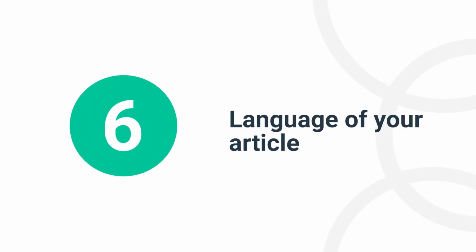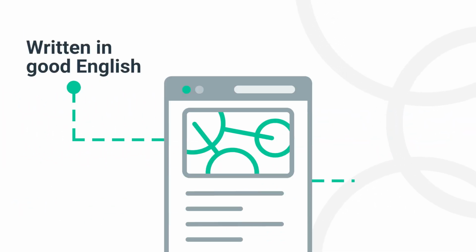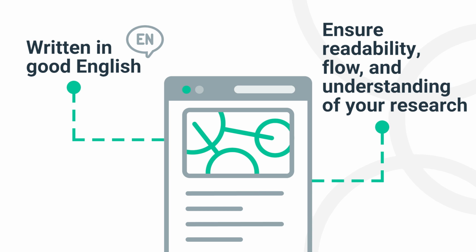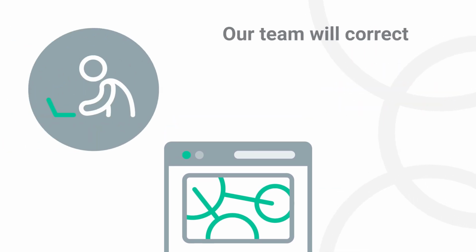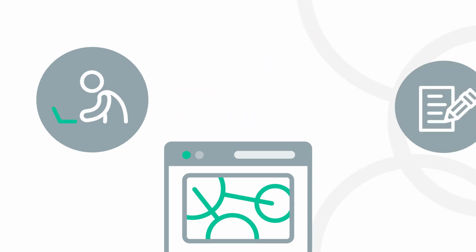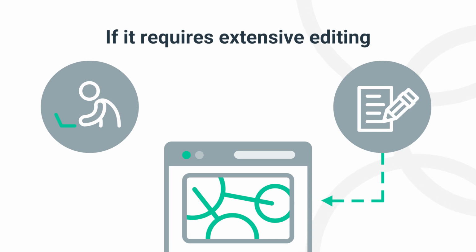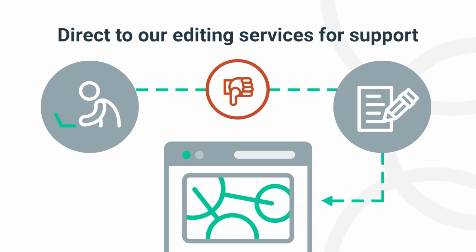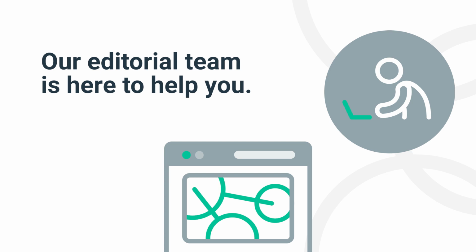Language of your article. Your paper must be written in good English to ensure readability, flow, and understanding of the research. Our team will provide baseline editing, including correcting faulty spelling, grammar, and punctuation. However, if your article requires extensive copy editing, they will reject it and direct you to our editing services team for support. And remember, our editorial team is here to help you.